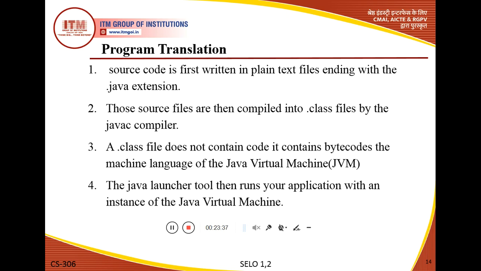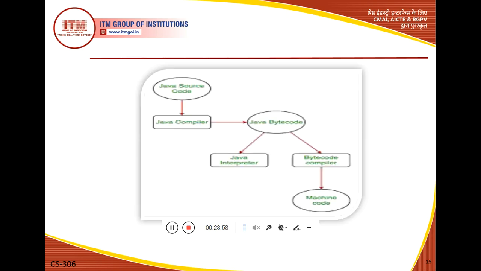This file has bytecode, and the source code is converted into bytecode when we use the Java compiler, and with the help of this bytecode the machine runs our application, and that particular machine of Java is called the Java Virtual Machine.